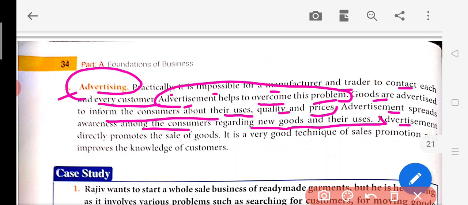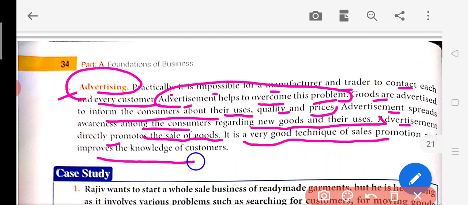Advertisement directly promotes the sale of goods. Because of advertisement, the sale of goods starts. It is a very good technique of sales promotion and improves the knowledge of the customer. It is a very good technique to sell the product, and an informed customer will definitely come for your product and buy it. So it actually helps in sales promotion. Sales promotion is a technique used by the company, and advertisement is used in sales promotion. This leads to extra sales generation for these companies.